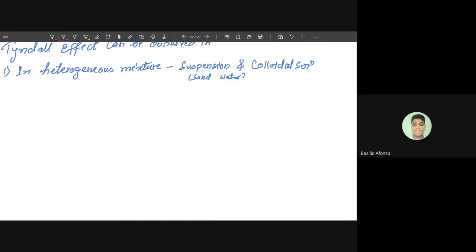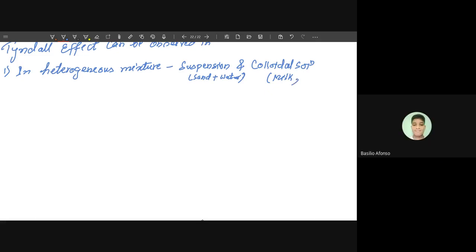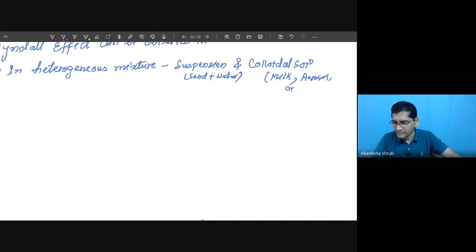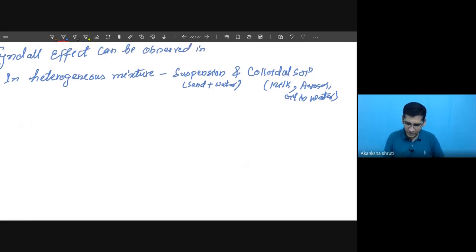Milk in water. Yes, the milk itself consists of not only milk, whatever various types we have taken, like oil in water, an aerosol. Oil in water. So these are the various things where we can observe this.